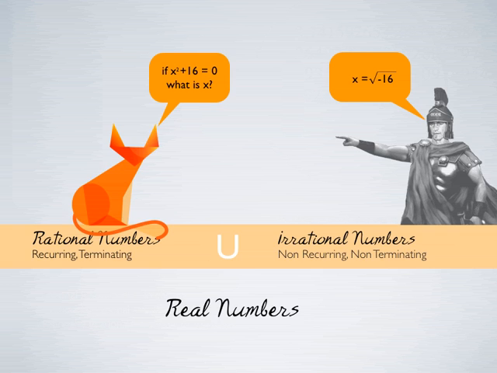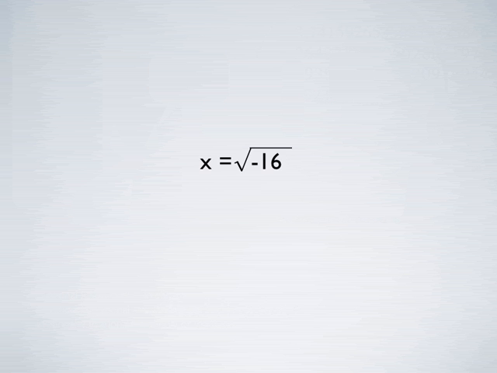Right? So to tackle this problem, let's break it down. x is equal to root of minus 16. We can write it as x is equal to root of 16 into root of minus 1. Root of 16 is 4, right? And let's define root of minus 1 as i, where i is iota. We can write x is equal to 4i. Now this 4i is an imaginary number.